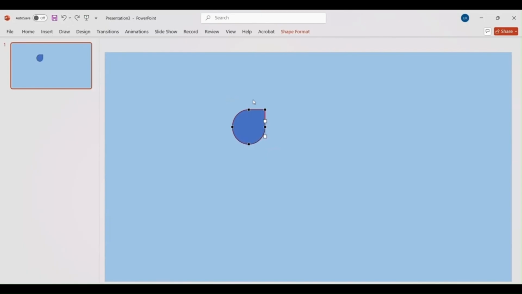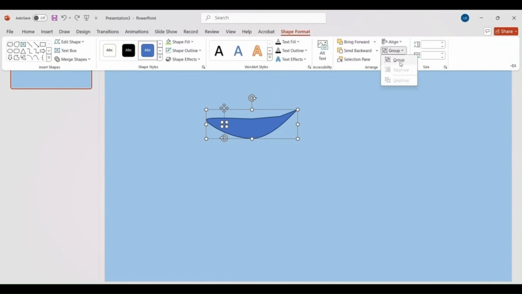Pull it this way, this way. Imagine what you want. This I have made small, and then you hold either shift or control and click, then again click on shape format and click on group.